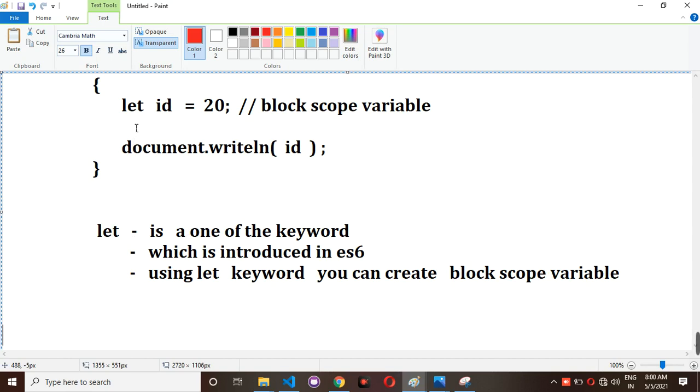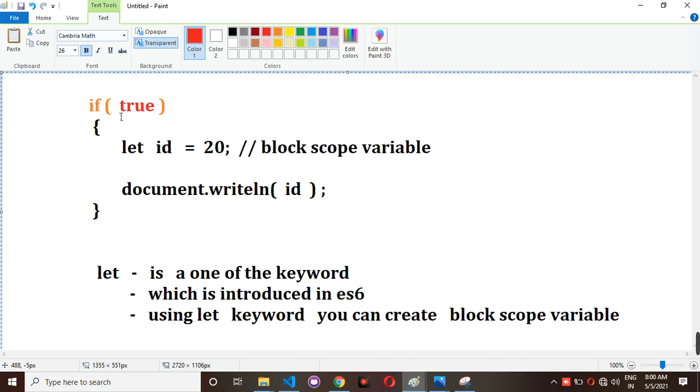You can't access it outside. For example, here I have one block, the if block, and inside the if block I have written let id = 20. It is a block scope variable. Then you can access this id variable inside this particular block, meaning inside this if block only, but you can't access it outside of this if block.